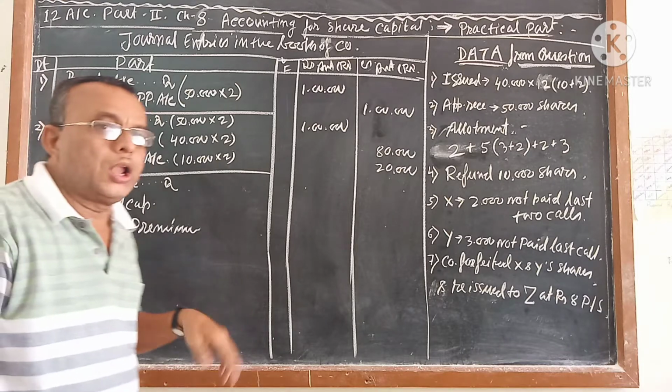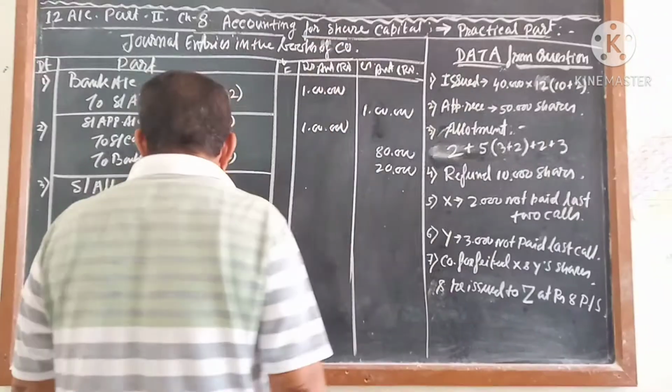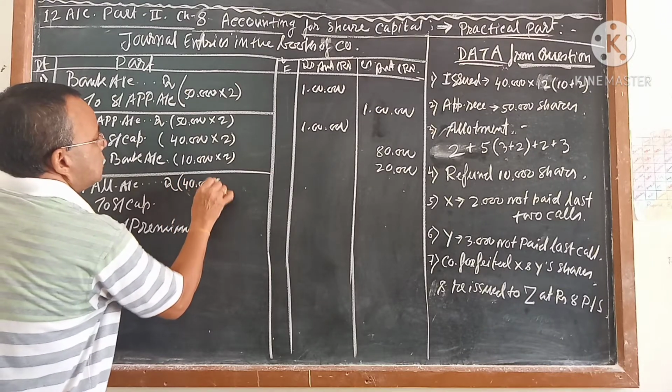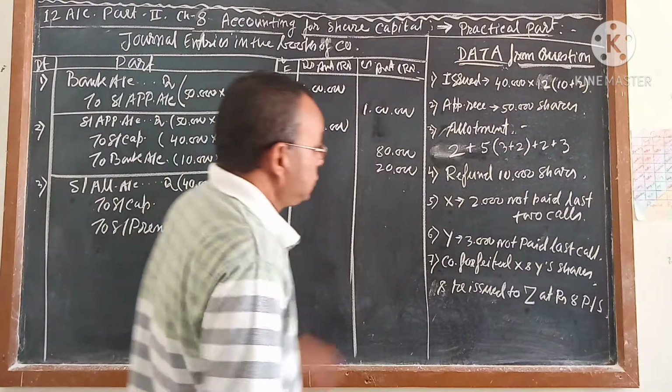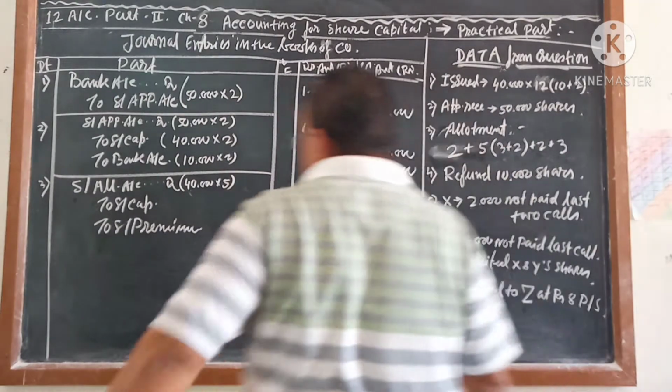Now we will call for how many shares? Not 50 but 40. So we will call 40,000 shares at 5 rupees per share. This is 5 rupees allotment including premium, 3 plus 2.